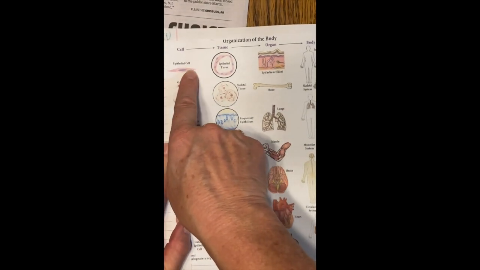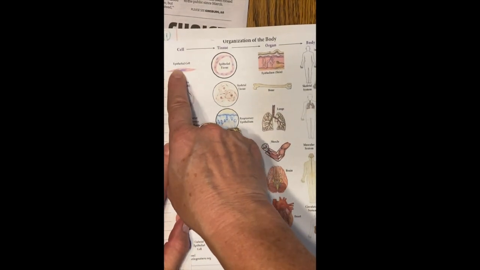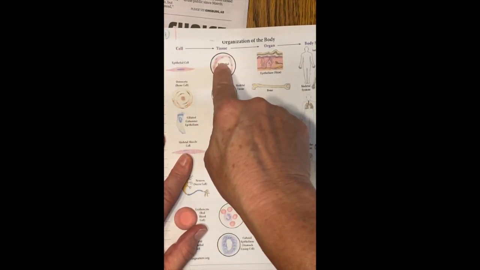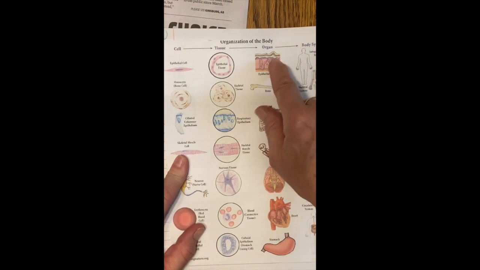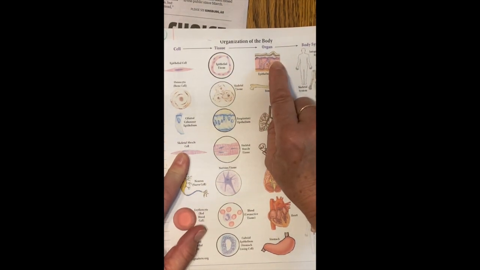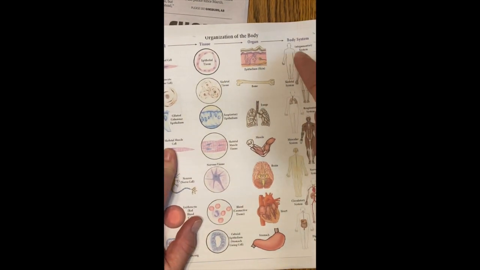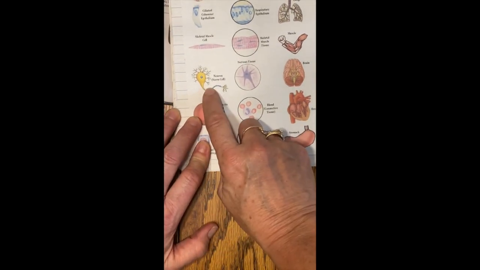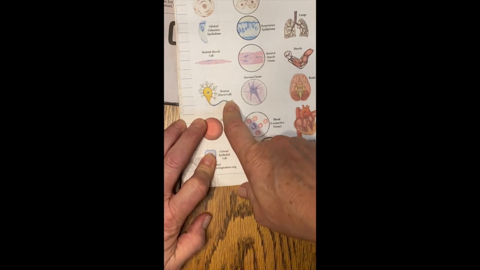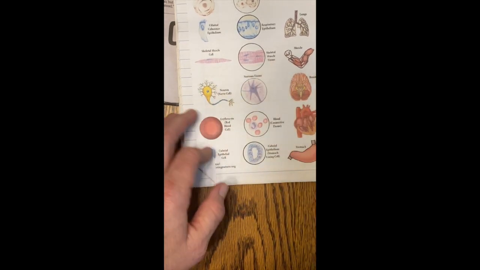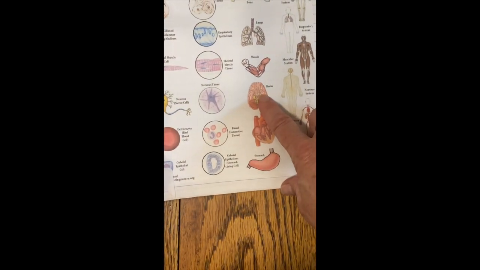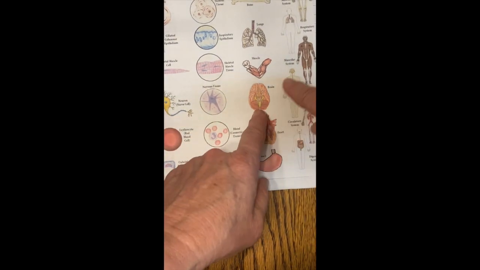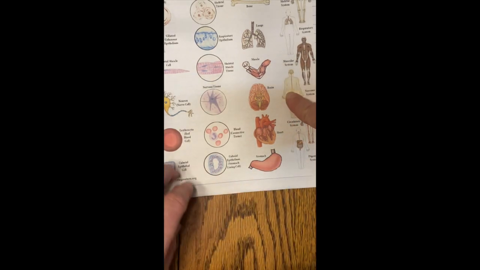So, for example, here's an epithelial cell, and it makes up epithelial tissue, which then those tissues working together make up the skin, which is an organ, and then that makes up our integumentary system. Going down to the nerves, so if we have a nerve and it makes up nerve tissue, the nerve tissue then can form our brain, and our brains and our spine make up our nervous system.